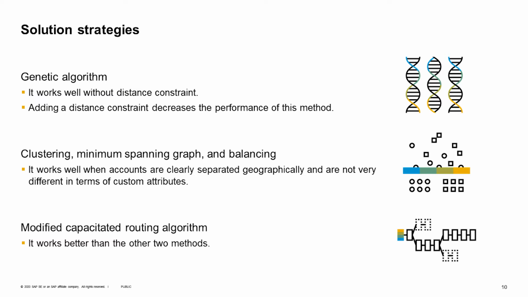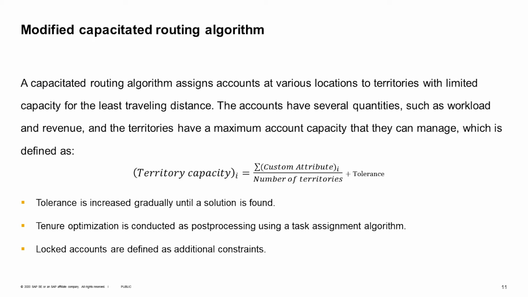And it's a combination of graph theory, traveling salesman problem, and a task assignment algorithm. And at the end, we implemented this methodology in the SAP Territory and Quota product. So I would like to give you more details about this product, this algorithm.